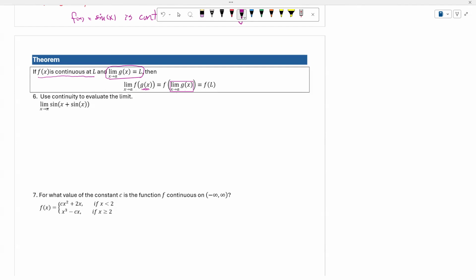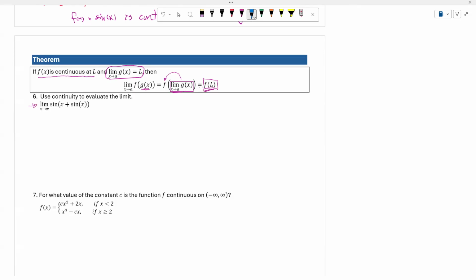And then after we get the result, we evaluate at f. So in this case, the limit as x approaches a of g of x equals L, so the result will be f of L. Let's see how we use the theorem to help us work on number 6.